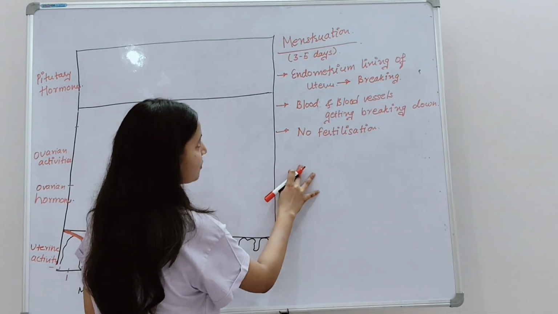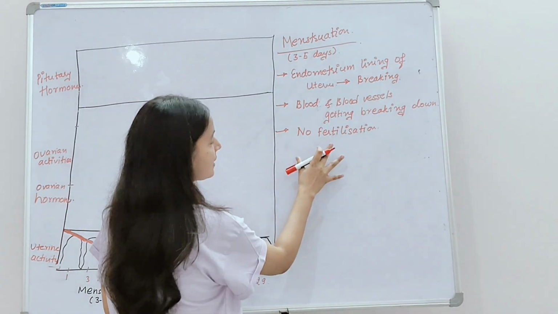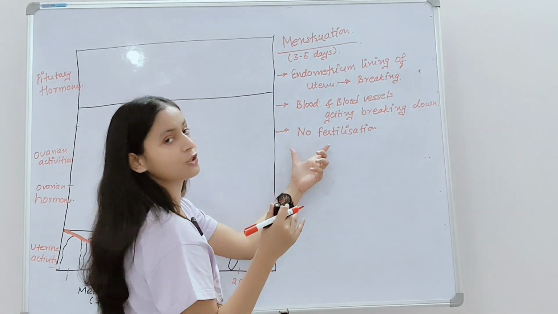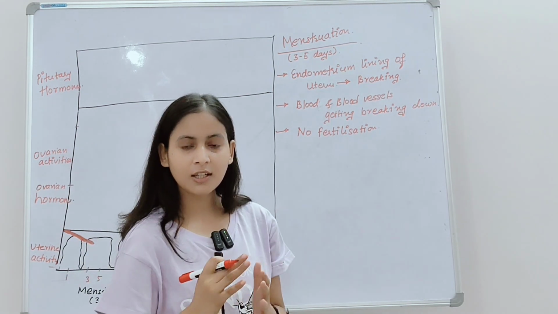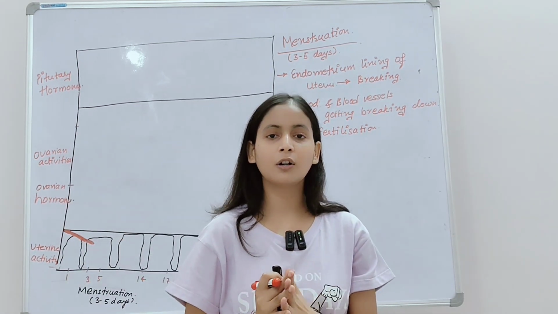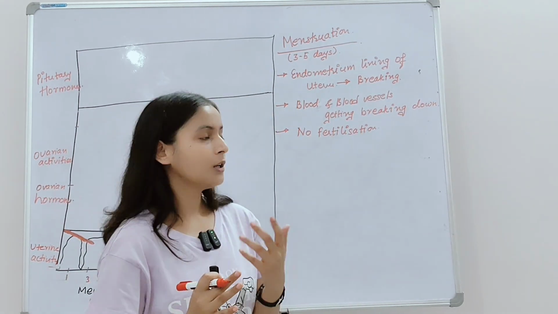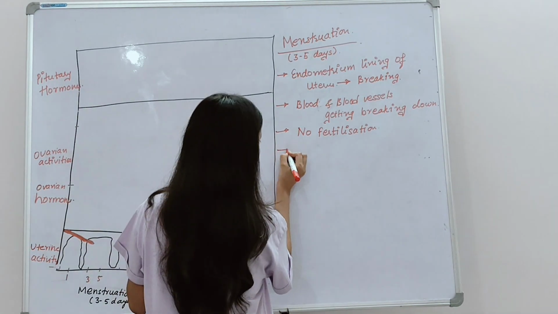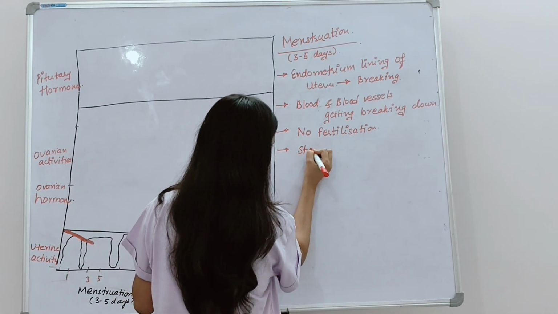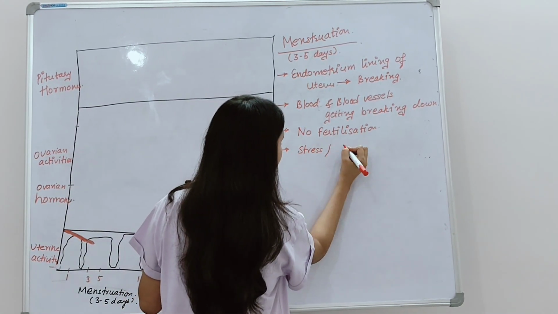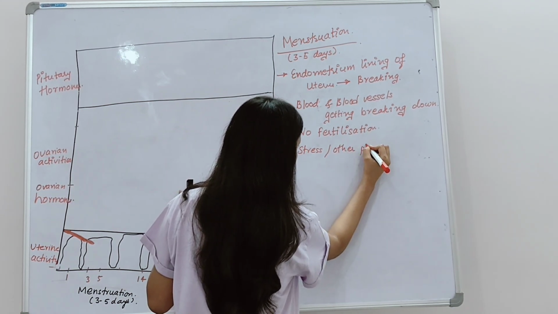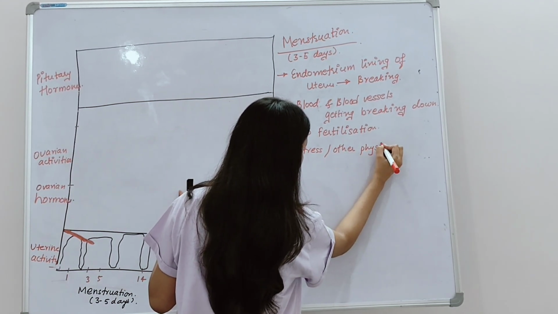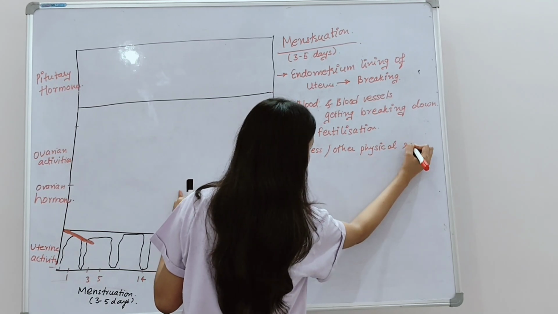Okay, so no fertilization means what? Menstruation is the indication of no fertilization. And sometimes menstruation in a mature female, or at puberty, does not occur because of what? There are so many other reasons as well, like stress or other physical reasons.